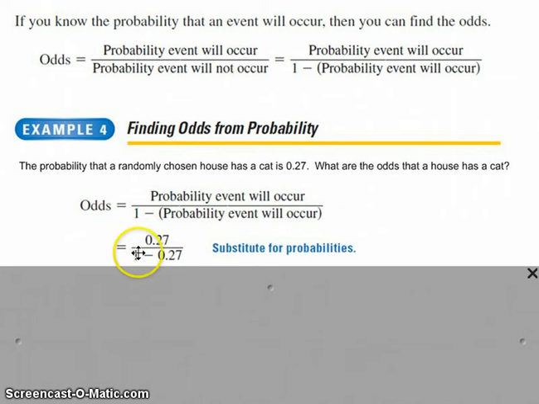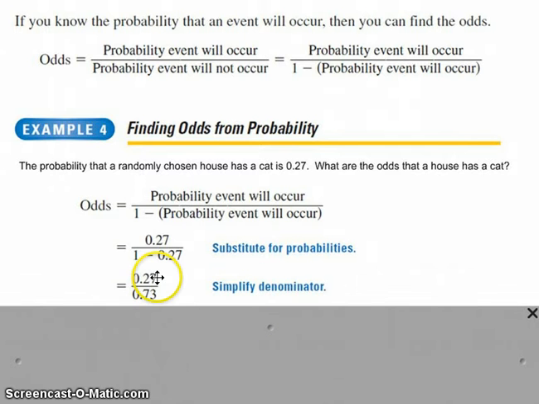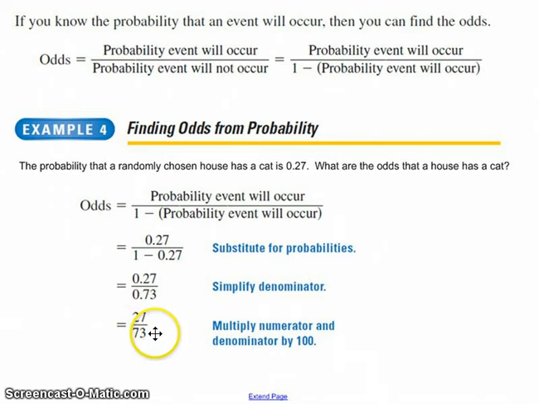So in other words, 27% over 100% minus the 27%. What's left after the 27%? 1 minus 27? Well, that's 73. So it's 0.27 over 0.73. I apologize, I misspoke. You don't put this into your calculator, you're done here. You could leave it like this if you wanted, 0.27 over 0.73, I'm okay with that. But simplifying it, it looks like this, 27 to 73. Those are the odds.